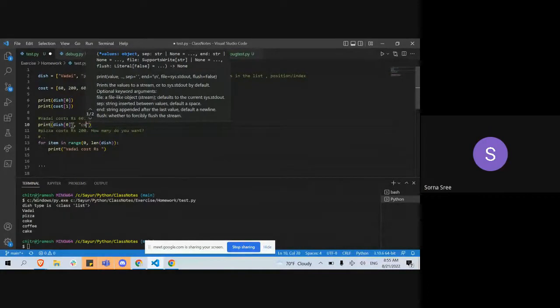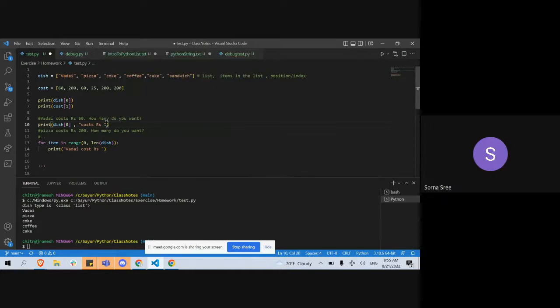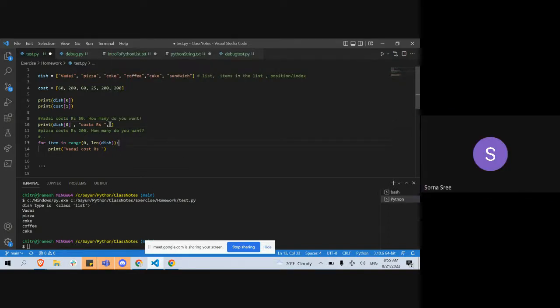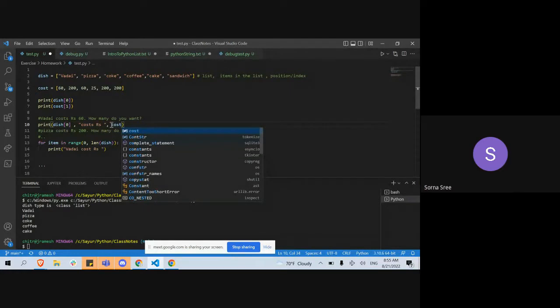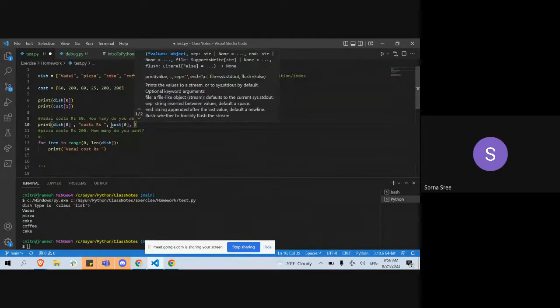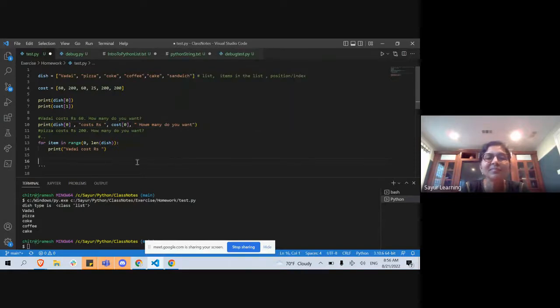Cost rs is, அடுத்து comma, cost of 0th index, 0 ma'am. அடுத்து comma, double quotation, how many do you want? Okay, is that all?